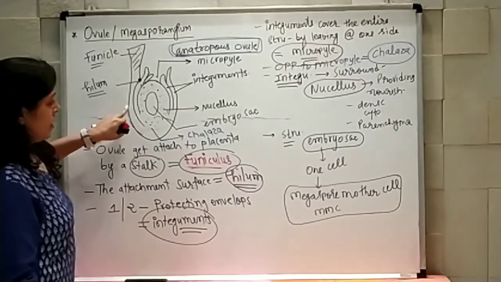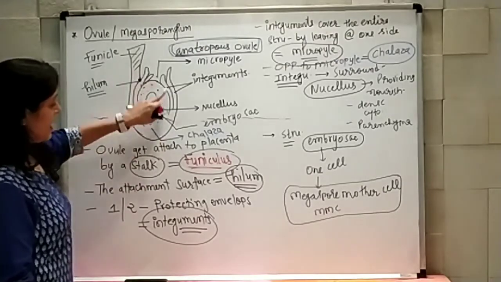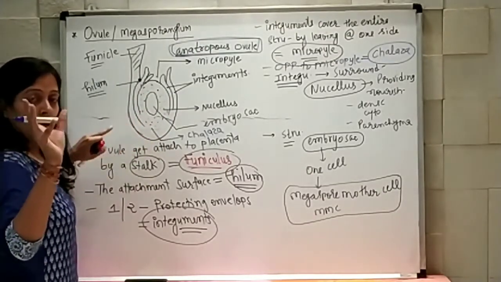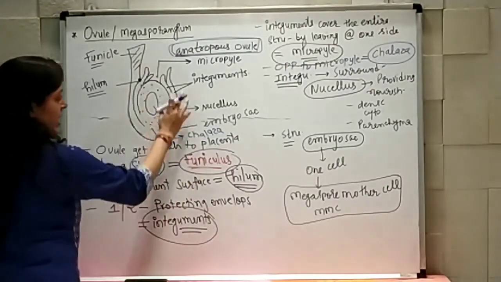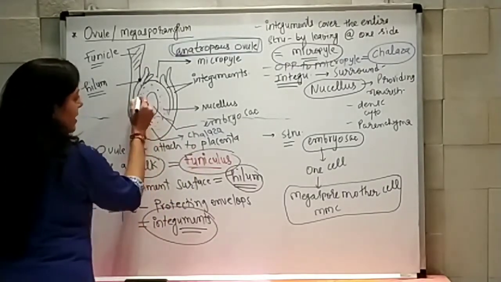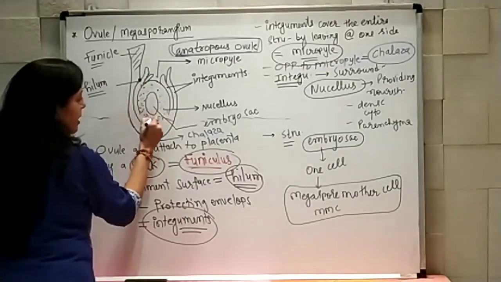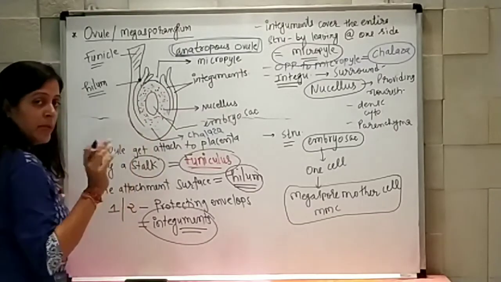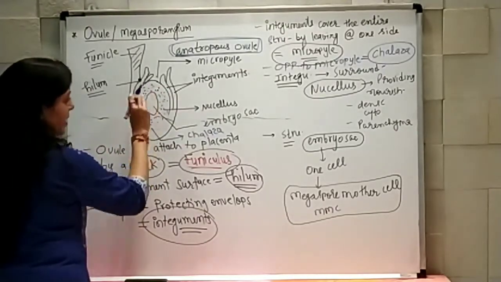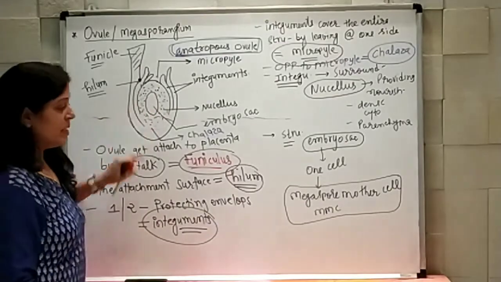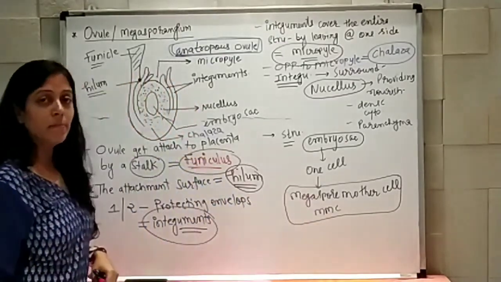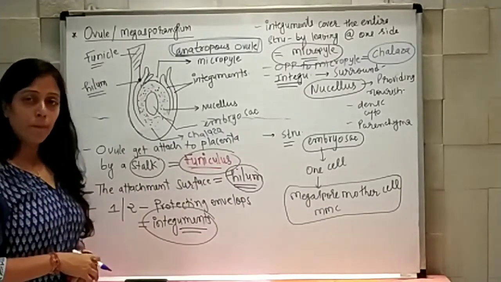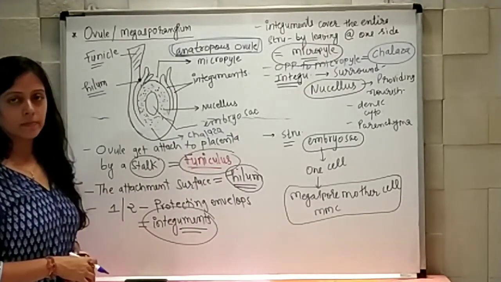Now, the entire structure is protected by integuments, and the area which is protected by integuments is full of nourishment material. That is known as nucellus, providing food to the developing embryo. And at the center we have the embryo sac, which has one single cell, known as the megaspore mother cell. From that, megaspore formation will take place.